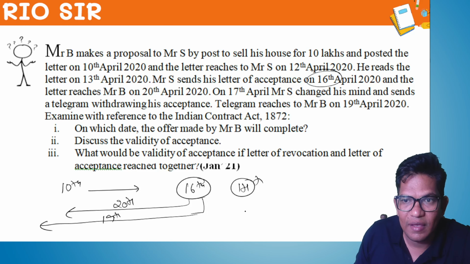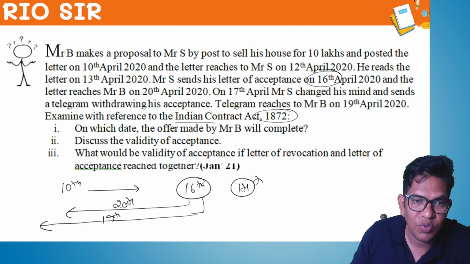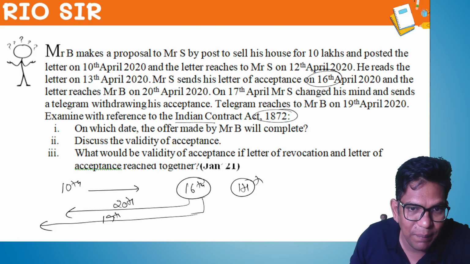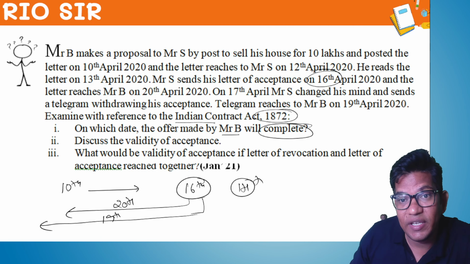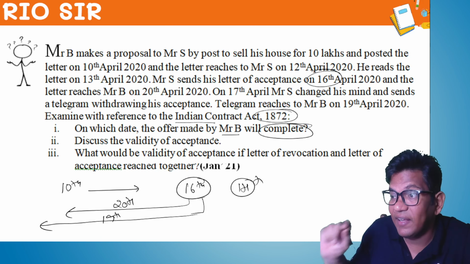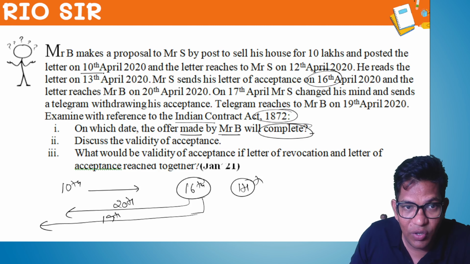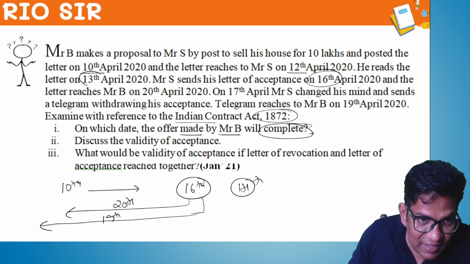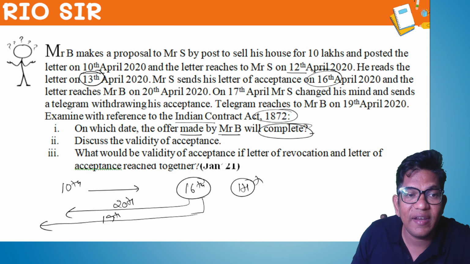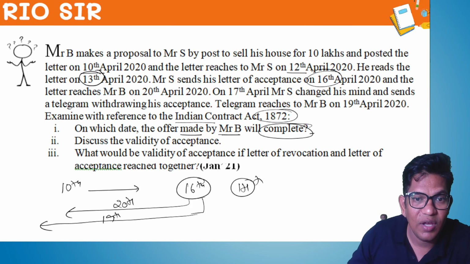Remember this. So examine with reference to the Indian Contract Act 1872 on which date the offer made by Mr. B will be completed. Here, the day when he read that offer. On which date is the offer made by Mr. B completed in our problem? He sent it on 10th, the letter reaches on 12th, he reads it. When he read that letter, that is 13th April, his offer is completed. Offer made.